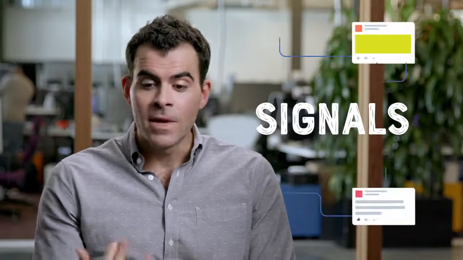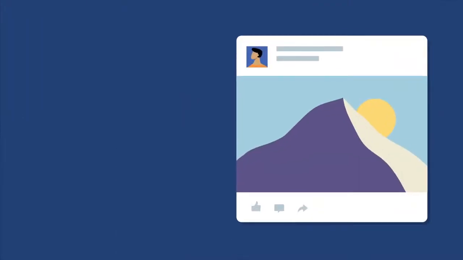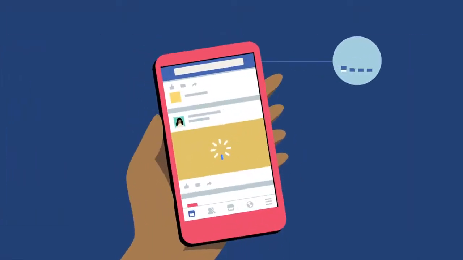And in ranking, we have names for these steps. The first, we call inventory. What's on the menu? In newsfeed, the menu is the stories that you have not seen from your friends and from the publishers that you've decided to follow. The second we call signals, the information we have available to make informed decisions. Signals are things like how old a given story is, or who posted it. Even little things like how fast your internet connection is right now, or what kind of phone you're on.